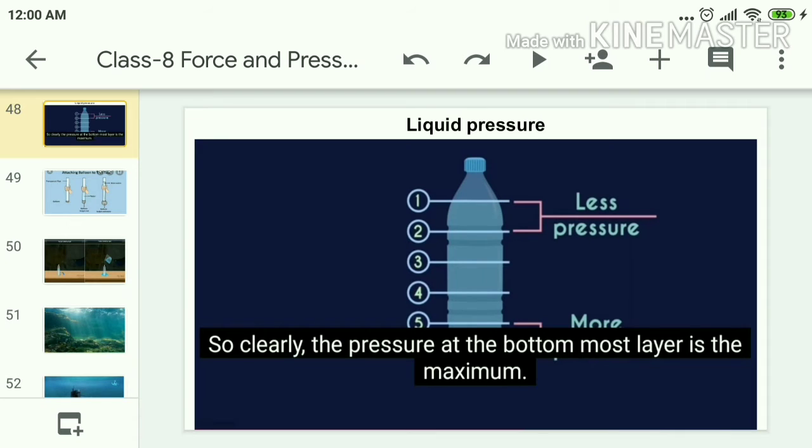We are going to observe with some activities. In these activities, we understand that liquids exert pressure downwards and sidewards, and also exert equal pressure in all directions. Let us see how liquids exert pressure with some activities.